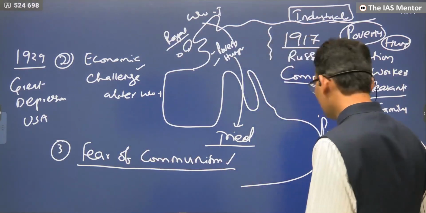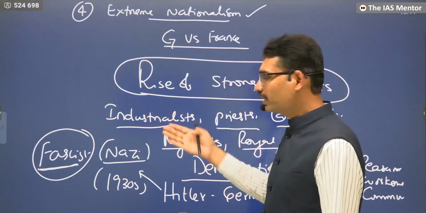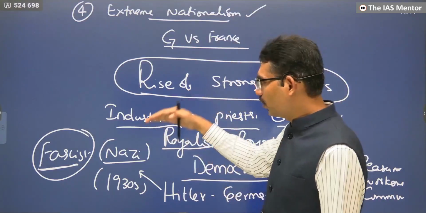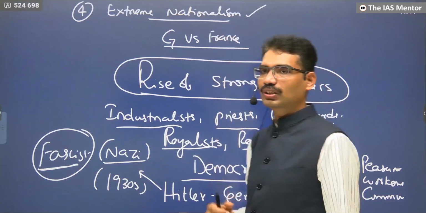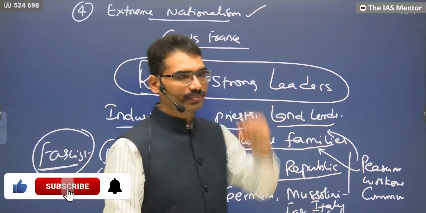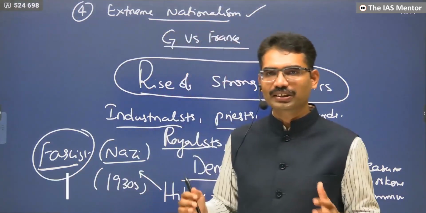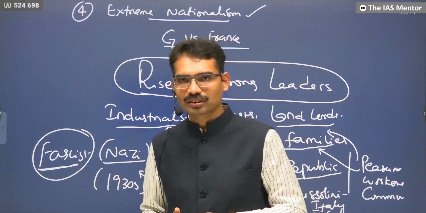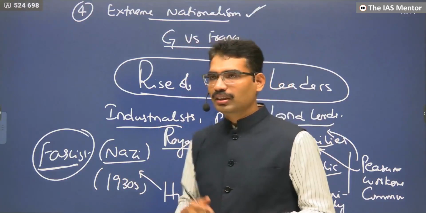But the moment communism comes, these people are going to get affected. They need strong leaders who support them, and the only way of supporting is to appeal to the emotion of a nation. Extreme nationalism: Germany for Germans, Italy for Italians, French for French, English for English. This kind of extreme nationalism emerged.